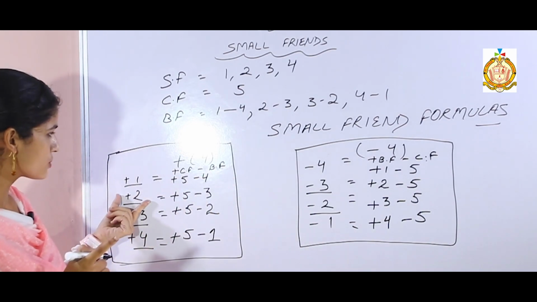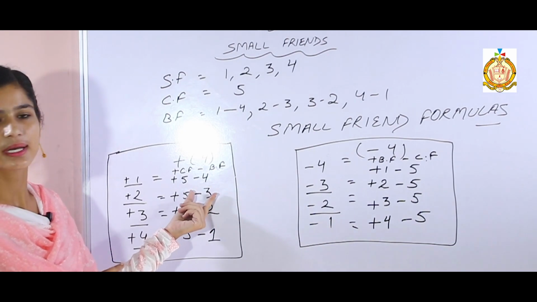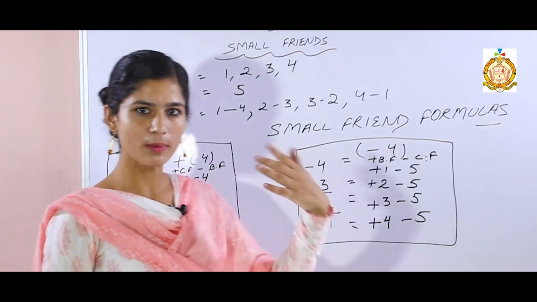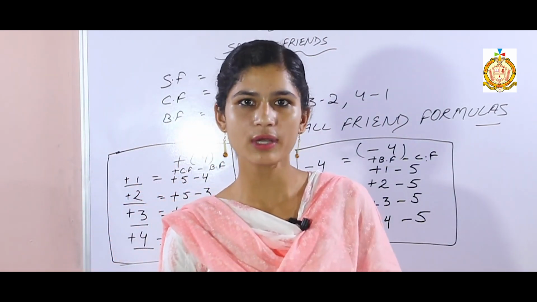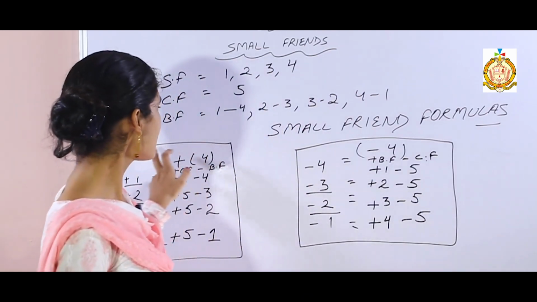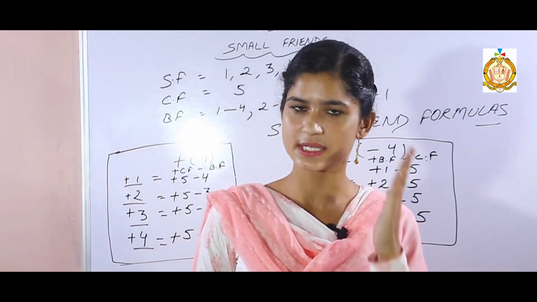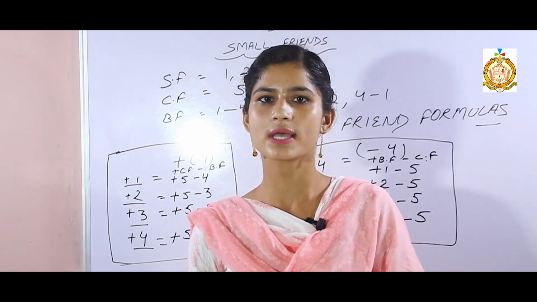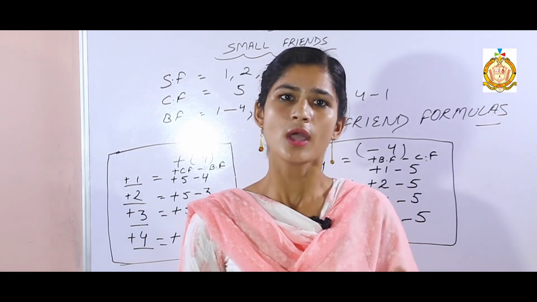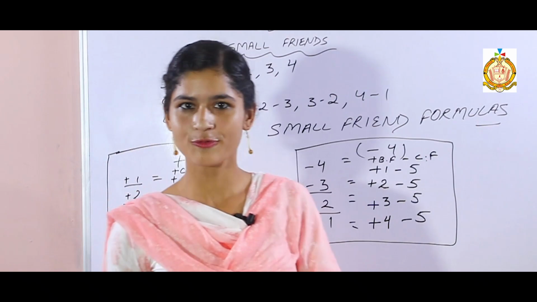If we want to add 2, the common friend is 5 and the best friend is 3, so add the common friend and subtract the best friend. And if it is a minus sign, then add your best friend and subtract your common friend. Only one difference is there: in the plus formulas, add your common friend and subtract the best friend, but in the minus formulas, add your best friend and subtract your common friend.